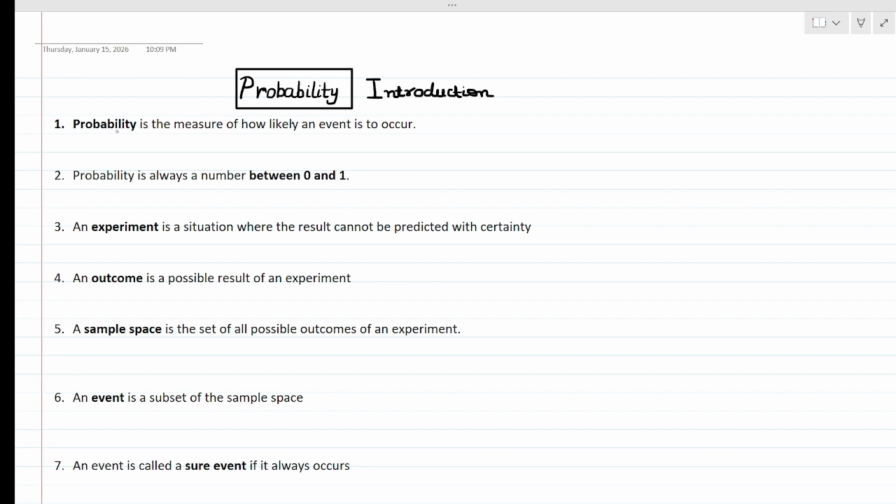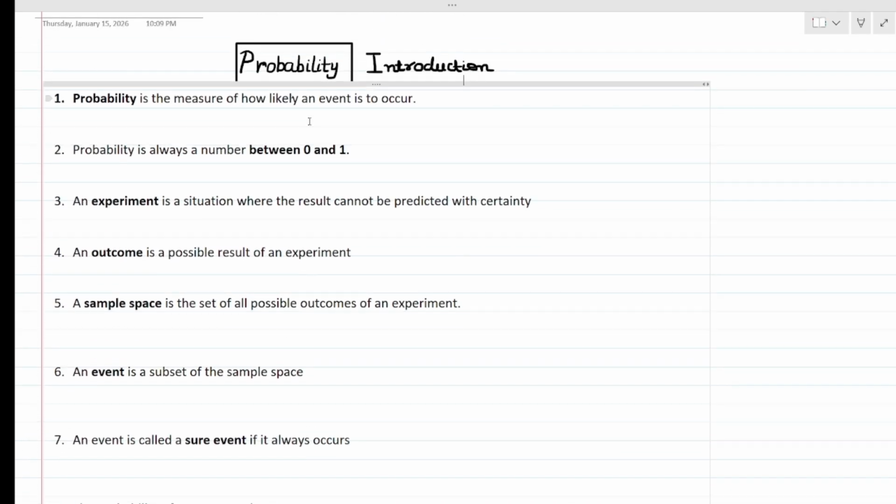So the first fact, or say important information regarding probability, is what is probability. Probability is a measure of how likely an event is to occur. Probability means how likely an event is to occur. So probability tells us how likely something is going to happen.